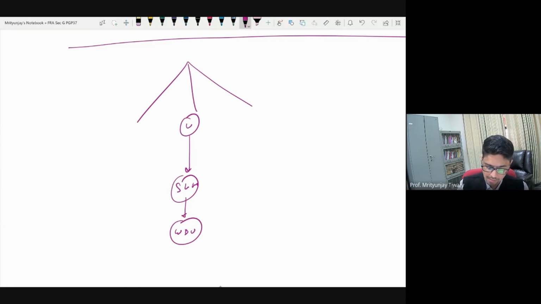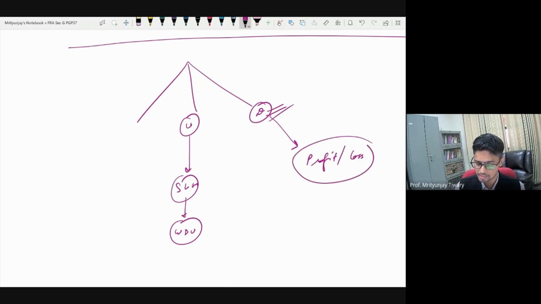Right now, I will just take a smaller topic, that is what are the things to be taken care of when you dispose the asset off. This is a pretty simple and very small thing to be discussed. What do you need to know when you are disposing the asset off? Very simple. All you need to determine is how much profit or loss you incurred on that disposal, because this number needs to go to the income statement in this year.